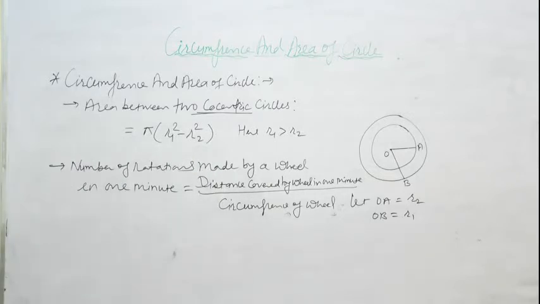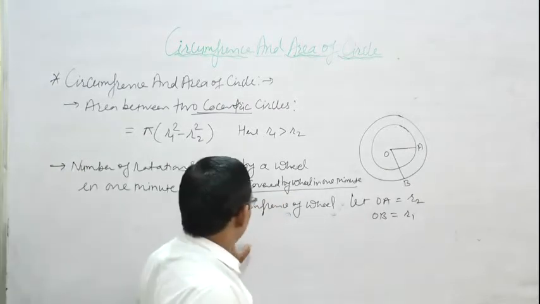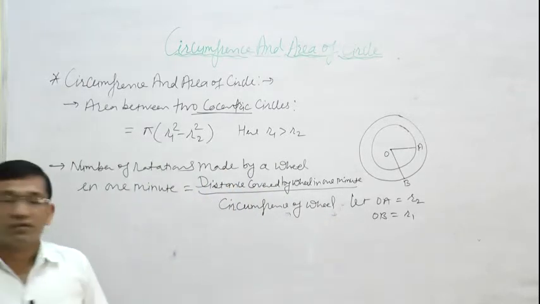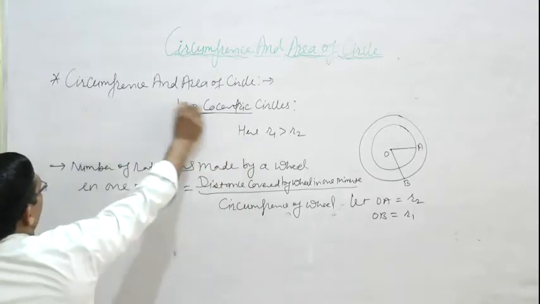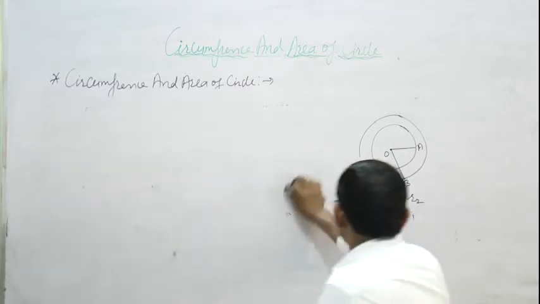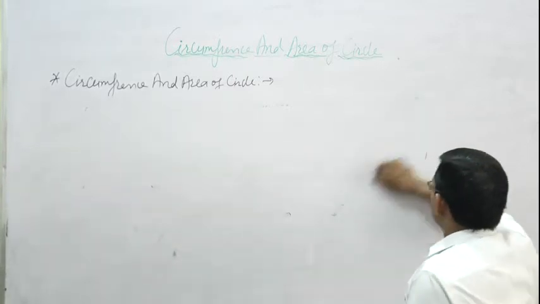And second, the number of rotations made by a wheel in 1 minute is equal to the distance covered by the wheel in 1 minute divided by the circumference of the wheel. Okay. So by using these formulas, we solve questions related to these exercises.